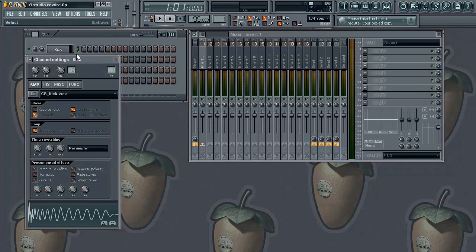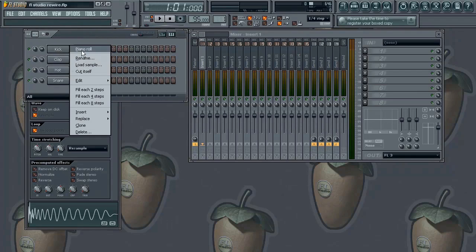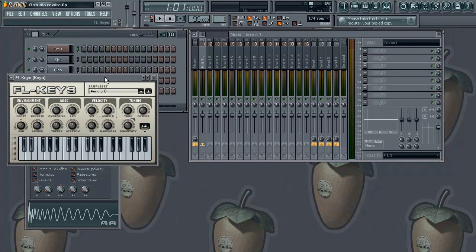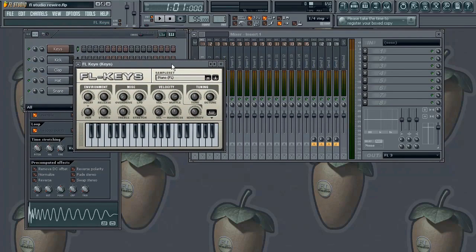Alright, so now on my first channel here, let's just go ahead and load up some kind of plugin, some random plugin. Let's go ahead and load up FL Keys. Alright, so there we go. So we're going to use FL Keys on channel 1. Now, as you can see, there's no sound yet. I'm hitting on my MIDI keyboard, and there's no sound yet.